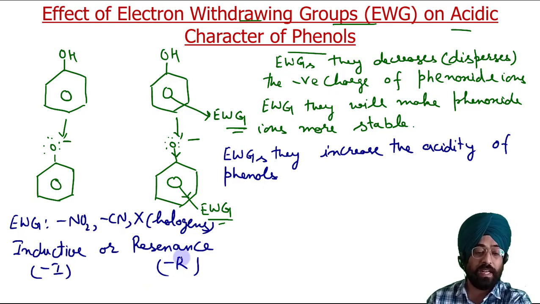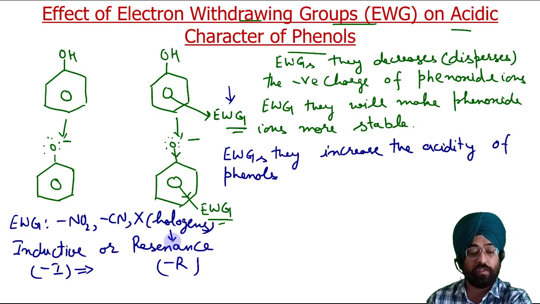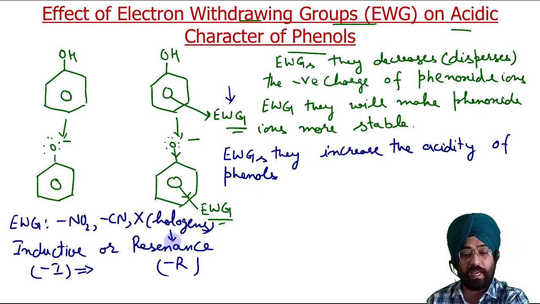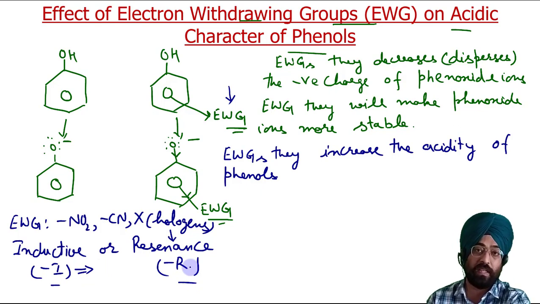Now while considering what will be the effect of that substituent, first we have to see whether the inductive effect is dominating or the resonance effect is dominating. So both inductive as well as resonance effect can act in the same direction, or they can reinforce one another's effect, or they can also act in opposite directions.